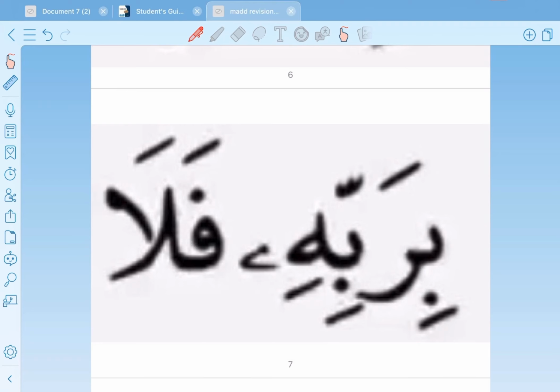The next example, بربه فلا. I can see here a tiny ya, so I will think of متصلة. Then I will remember the conditions. Is this ha additional, or is it a part of the word? Of course it is additional because it's not from the root of the word. This ha is extra. This is the first condition.